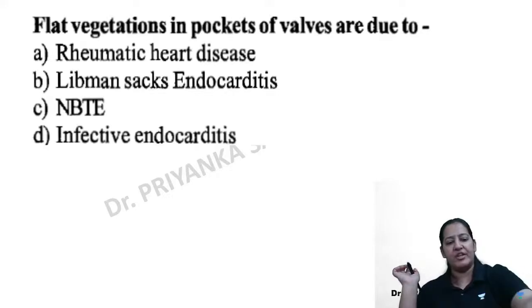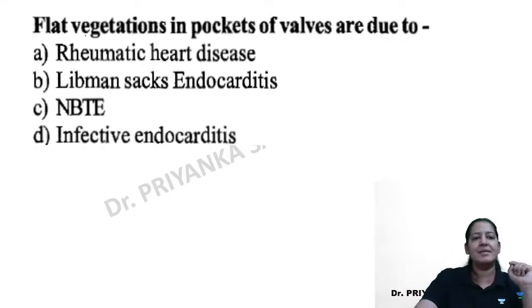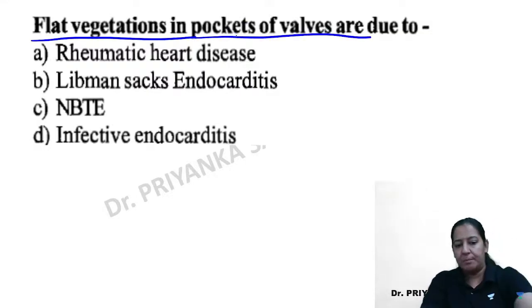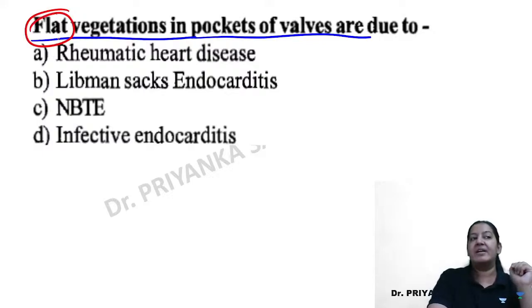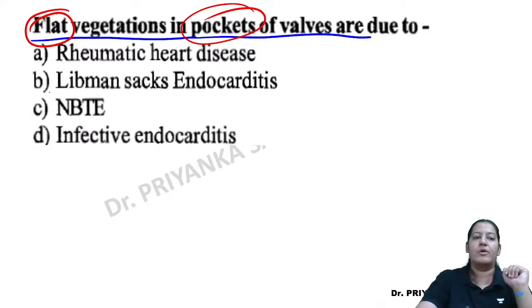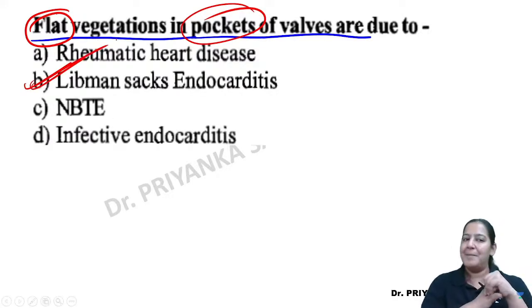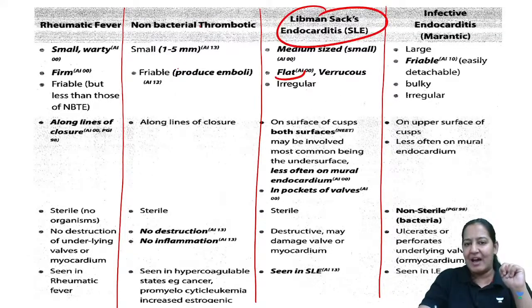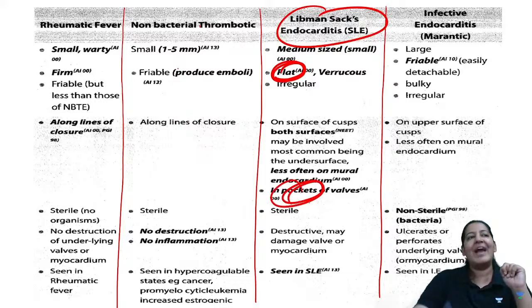This is the first question in front of you, from the previous year question papers. Can you tell me the answer? Flat vegetations are seen in the pockets of the wall. There are two clues in the question. Pick the clues. Number one, the vegetations are flat. Number two, they are present in the pocket. Combining both clues, what is your answer? Kishore, absolutely right. Naval, very good. So it is Libman-Sacks. Fatima, very good. The vegetations are flat and they are in the pockets. So the correct answer is B.